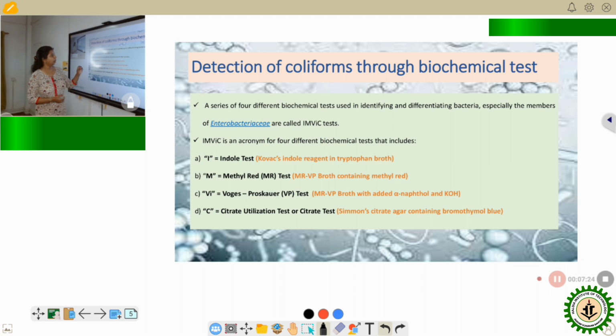Right now, the indole test is done in a tryptophan broth using an indicator called Kovacs indole reagent. The methyl red test is done in a specialized medium called MRVP broth, or methyl red Voges-Proskauer broth, adding methyl red as the indicator. The Voges-Proskauer test is done in the same MRVP broth with added alpha naphthol and KOH, and the citrate utilization test is done in a special agar called Simmons citrate agar, where the indicator is bromothymol blue.